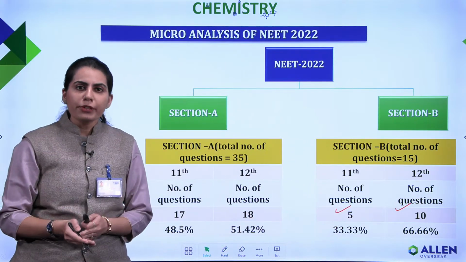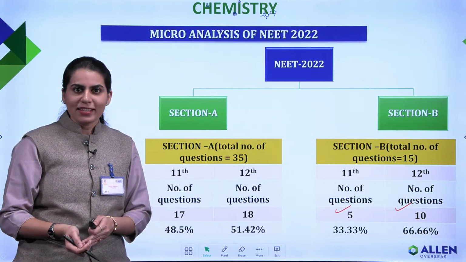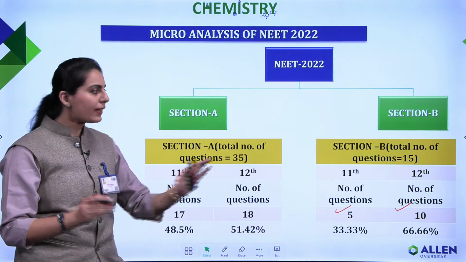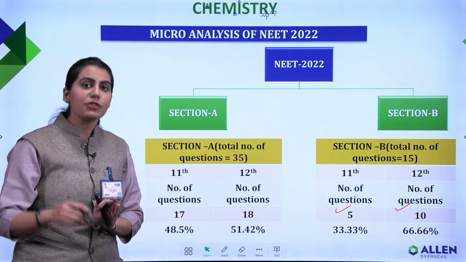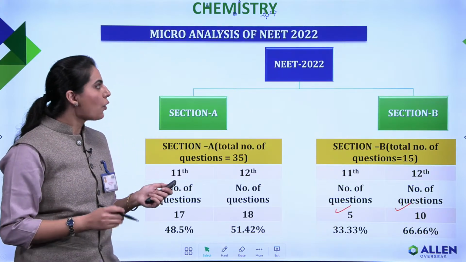So if you are more comfortable in the class 12th section, and you have choices as well, then you can definitely attempt the 12th part questions. So that is the uneven weightage in section B, and you have an advantage as well. Okay, moving ahead, now what's next?